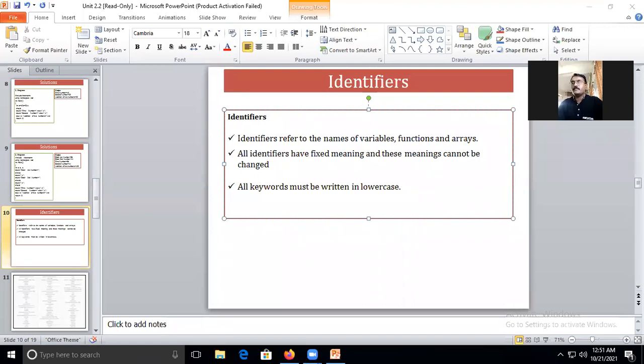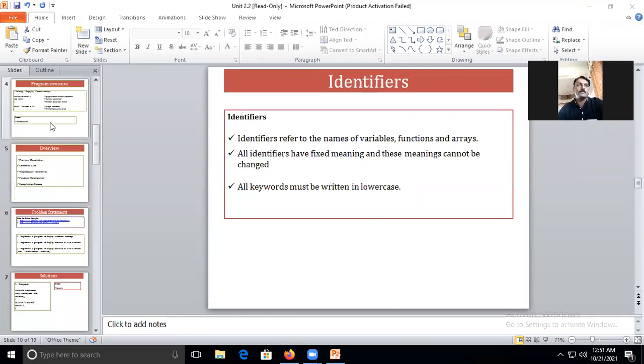After the preprocessor directive we have the next step: declaration of the main function. How to declare the main function? Return type, then the name of the function, and open and close round brackets.